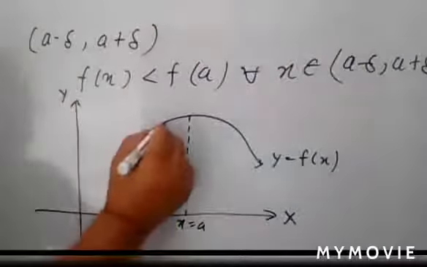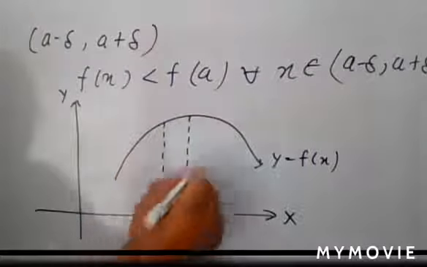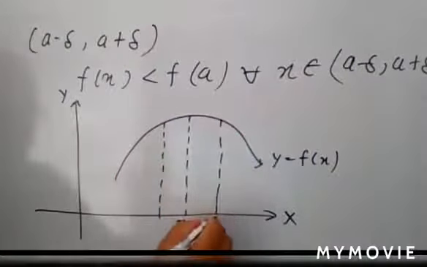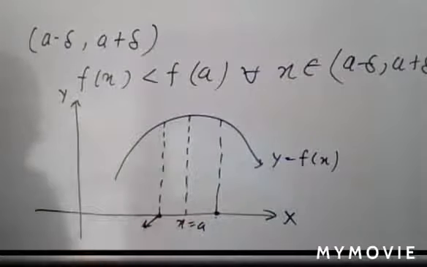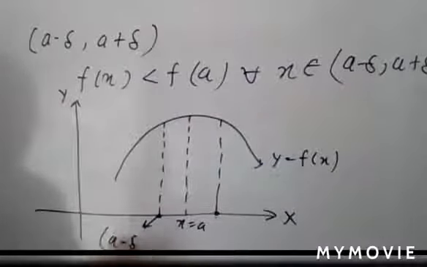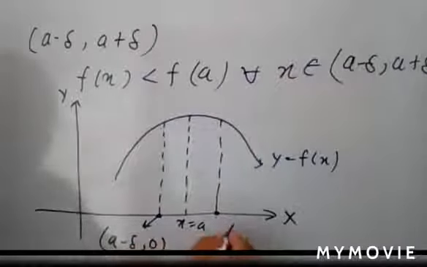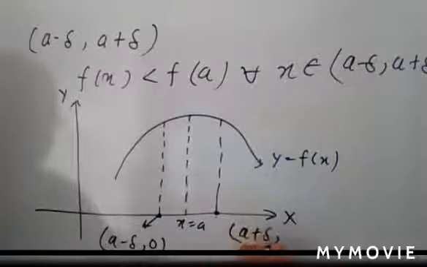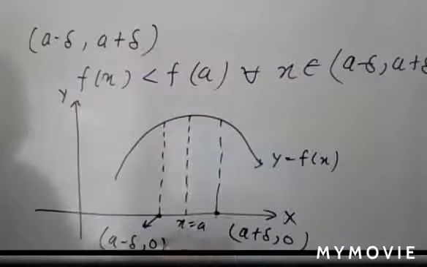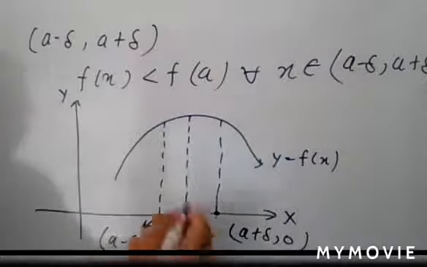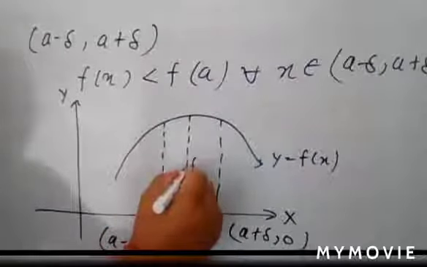And if you are taking a close point to it on the x-axis, meaning a neighboring point, suppose the coordinates of those points are a minus delta 0 and a plus delta 0. Understand? So suppose here you have 2 points. Now here you have f(a). So what is the corresponding value of this function?